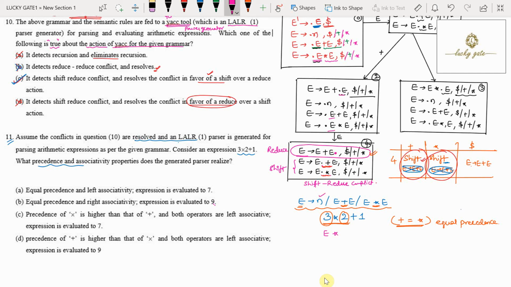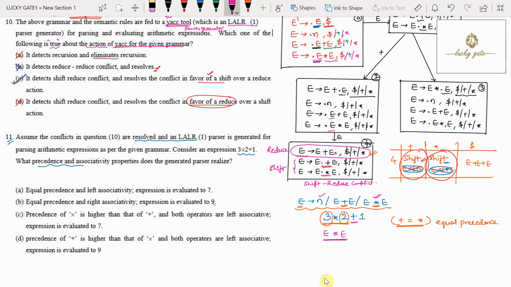Then when 2 comes, again 2 is going to be reduced to E. Now what is there in the stack? E star E. What is there on the input? Plus. Here E star E is a reduction for the third production, and plus is a shift action. Now here it is a conflict for the Yacc parser, either to prefer shift or reduce.